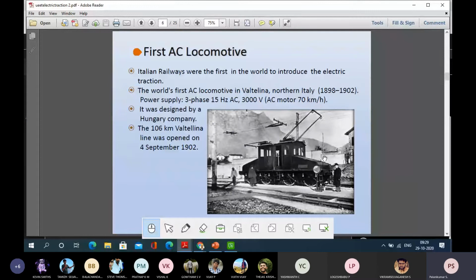More textiles and other industries, steel industries were coming up, and they all needed a huge amount of power, which could be met with this type of fuel based engine, that is the gasoline engine. Automatically the traction industry also adapted, and they forgot to proceed further with electric traction.